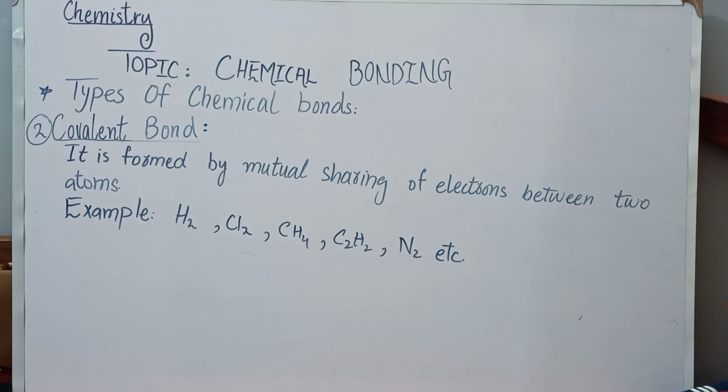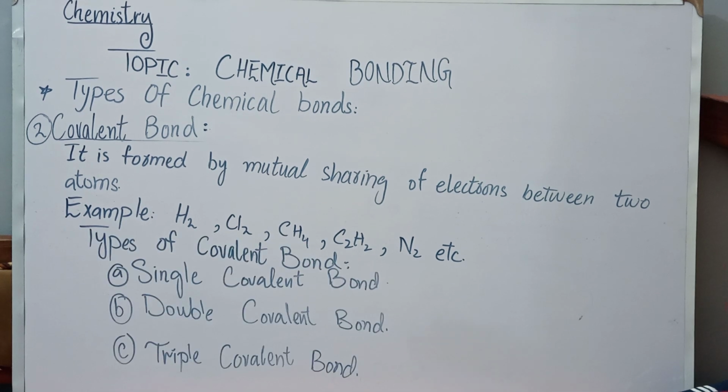As we know, a covalent bond is formed by mutual sharing of electrons between two atoms. The electrons of atoms that pair up to form a chemical bond are called bond pair electrons. Depending upon the number of bond pair electrons, a covalent bond is further classified into three types: single covalent bond, double covalent bond and triple covalent bond. Now I will discuss an example of each type, single, double and triple.